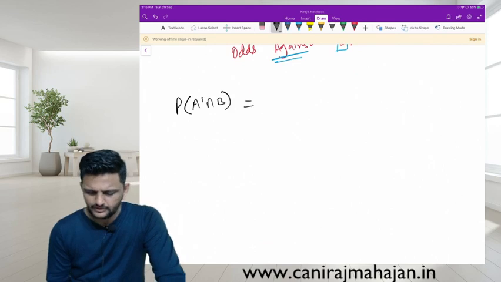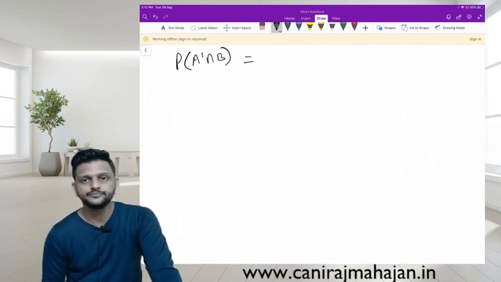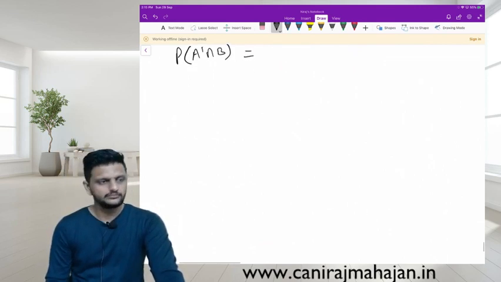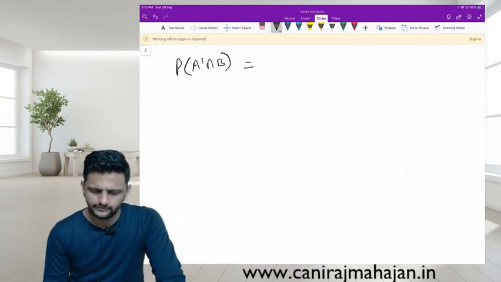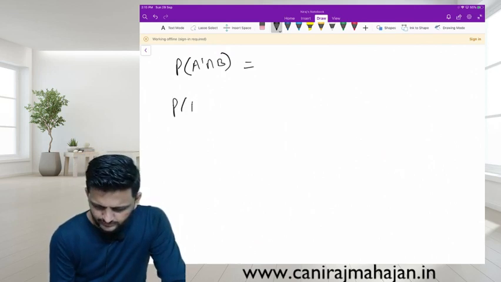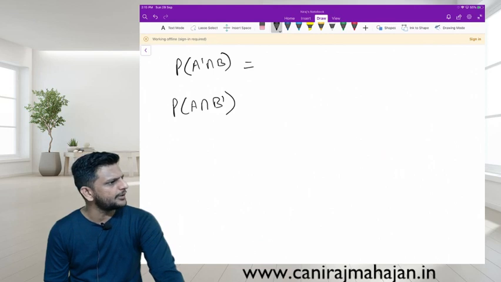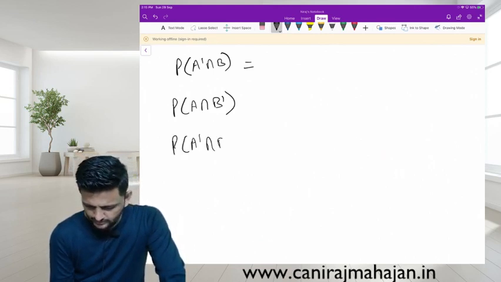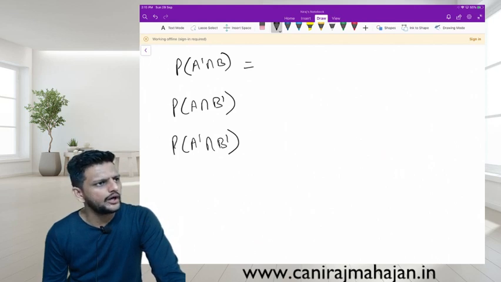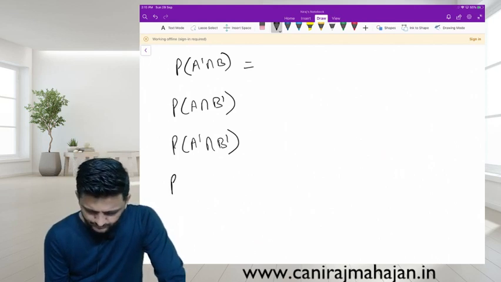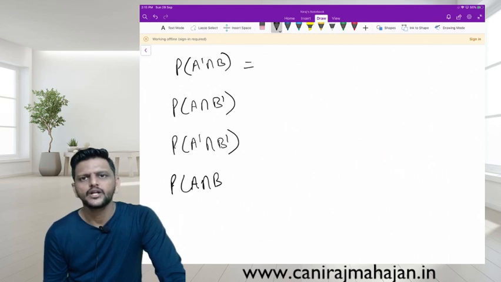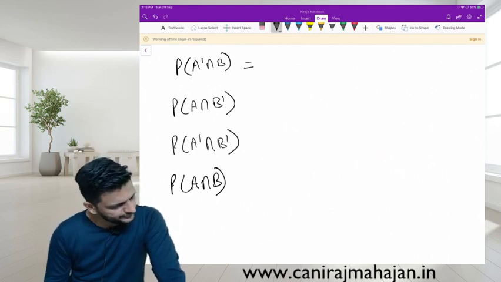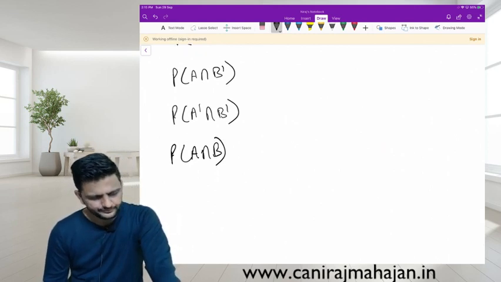Give me quickly, P of A dash intersection B. A will not happen, but B should happen. Okay? A should happen, but B should not happen. Both should not happen. Both should happen. Very good.